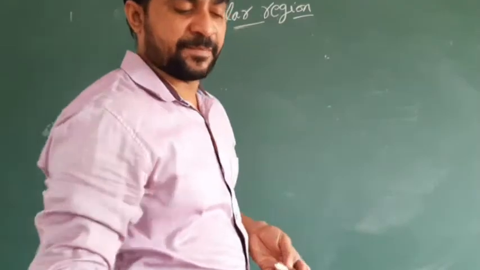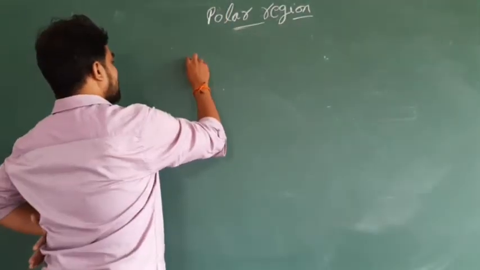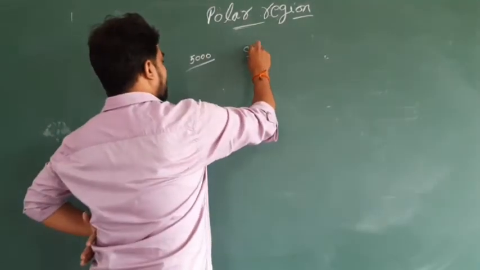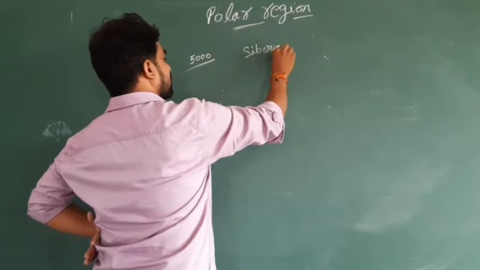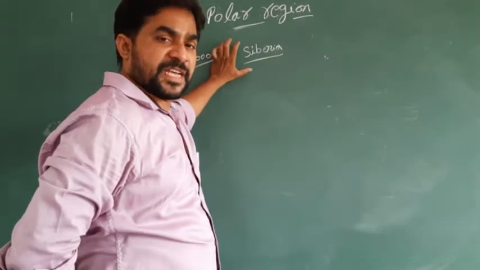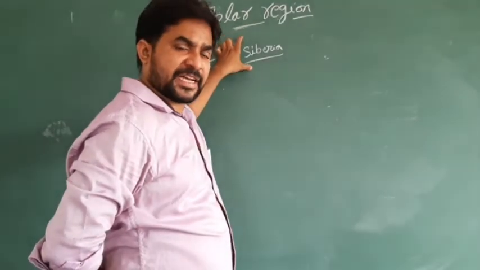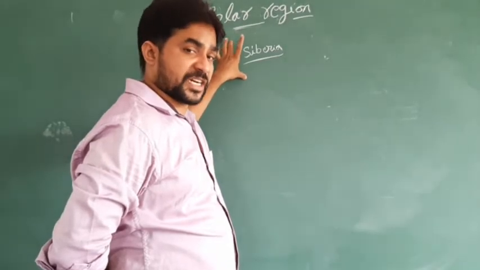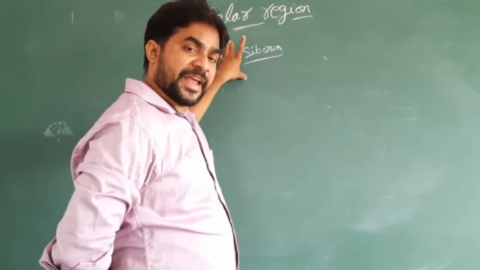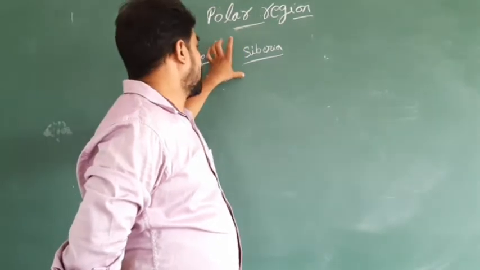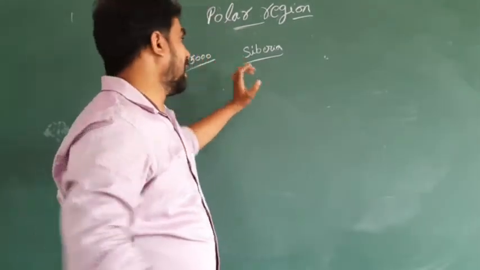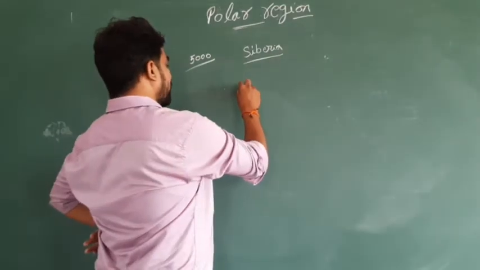From where did these people come? 5,000 years before, these people came from Siberia. Siberia is a place in the region of Russia. Present-day Russia is found in Asia and also Europe. So 5,000 years before, these Eskimos came from Siberia, and these members also moved to the other